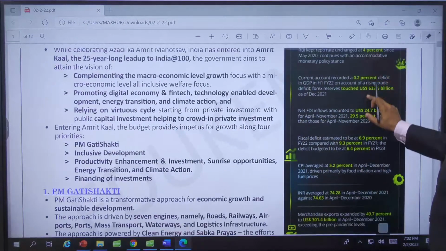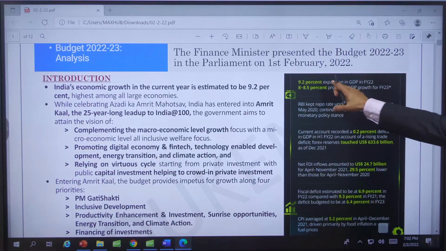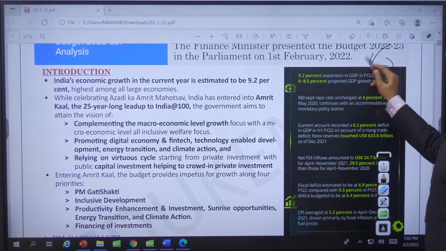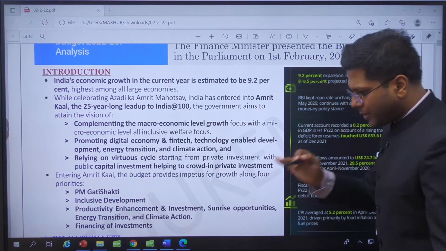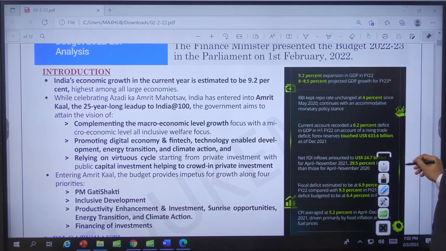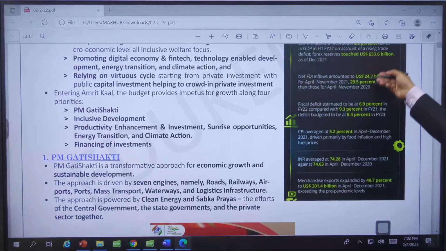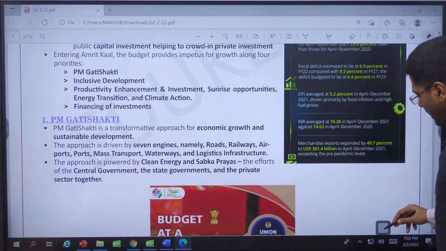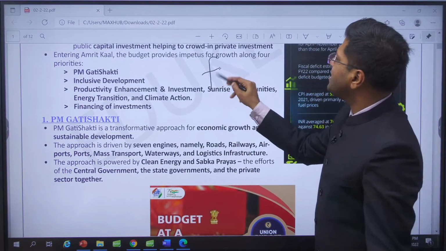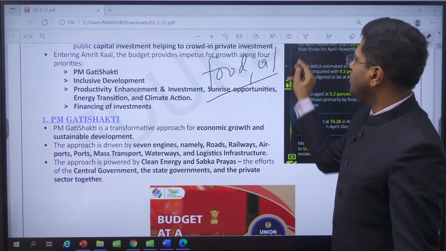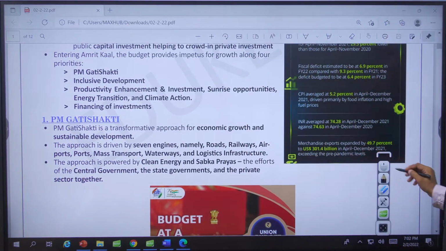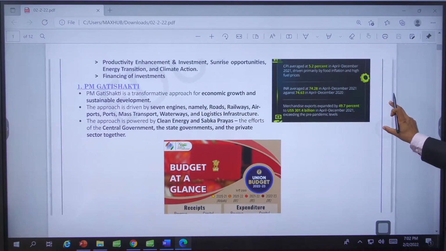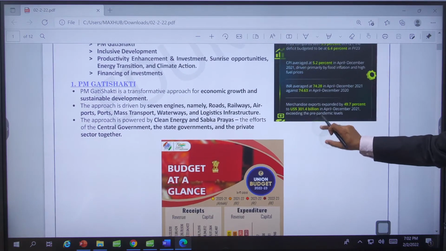So it says 9.2% expansion of GDP in the financial year 2022. 9.2 this year, the present year, and next year predicted is 8 to 8.5, right? Then it says FDI inflows have reduced this year as compared to last year. CPI and WPI differences: CPI is decent inflation because of food prices, international oil prices, consumed items, and for WPI there's a different supply side constraint because of which this is rising, right? Merchandise export, yes, very good growth in this because India is also participating in the disruptive change.